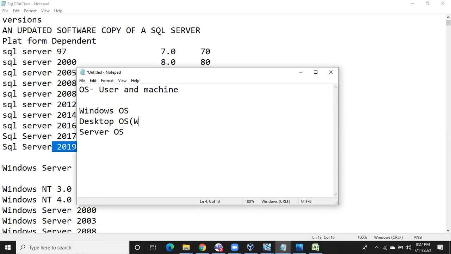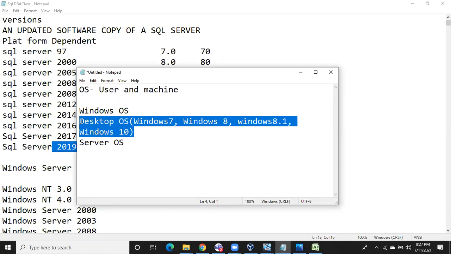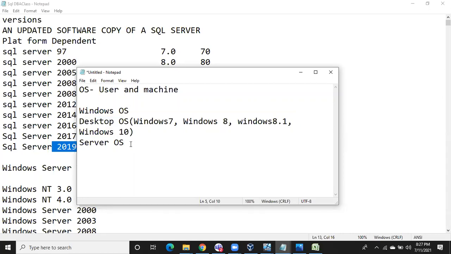Okay, Windows 7, Windows 8. Windows 8.1 was also released, but it was not famous. Windows 10. Currently, most of the people are using Windows 10. These are all desktop operating systems. You can install your SQL Server either on desktop operating systems, meaning on your laptop, right? Or else we can install the SQL Server on server operating systems also.